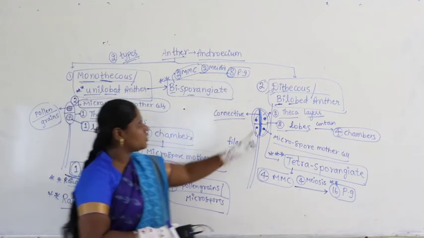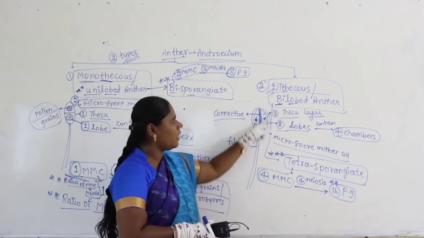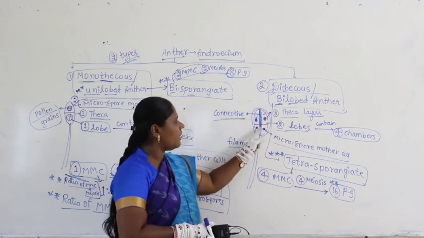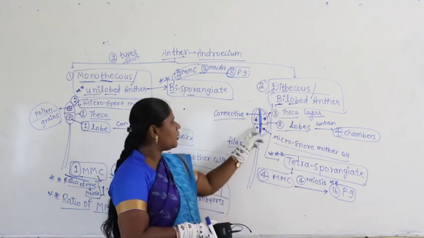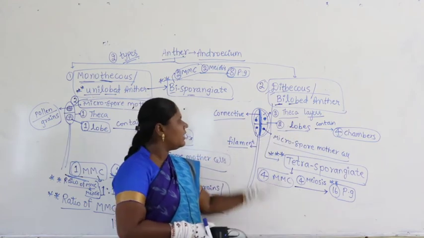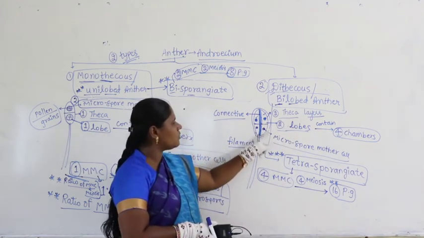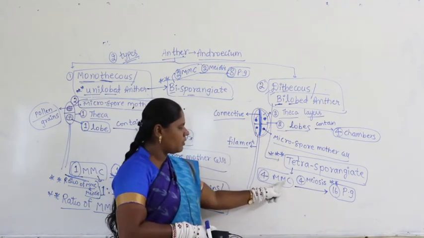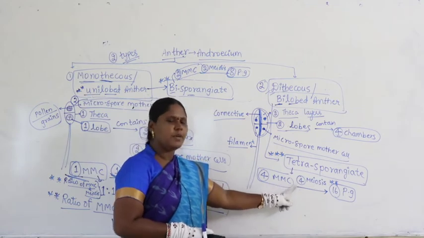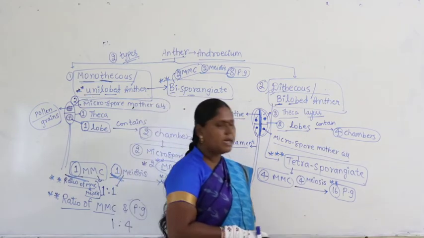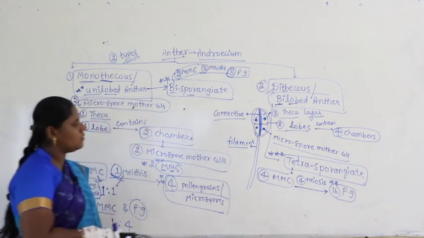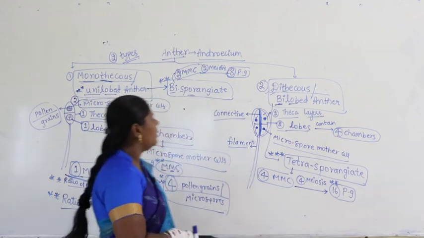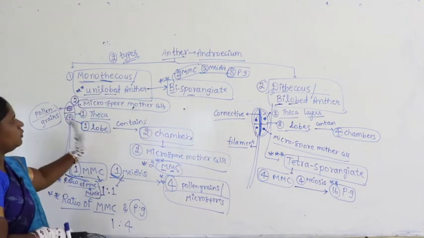Suppose if the anther condition is dithecous, meaning 2 theca, bilobed meaning 2 lobes are present, each lobe having 2 chambers. When there are 2 lobes, 4 chambers are there. Each chamber is having 1 microspore mother cell. 4 chambers will be having 4 microspore mother cells, undergo 4 meiosis, lead to formation of what? 16 pollen grains. Now, the condition is said to be called as what? Tetrasporangiate.